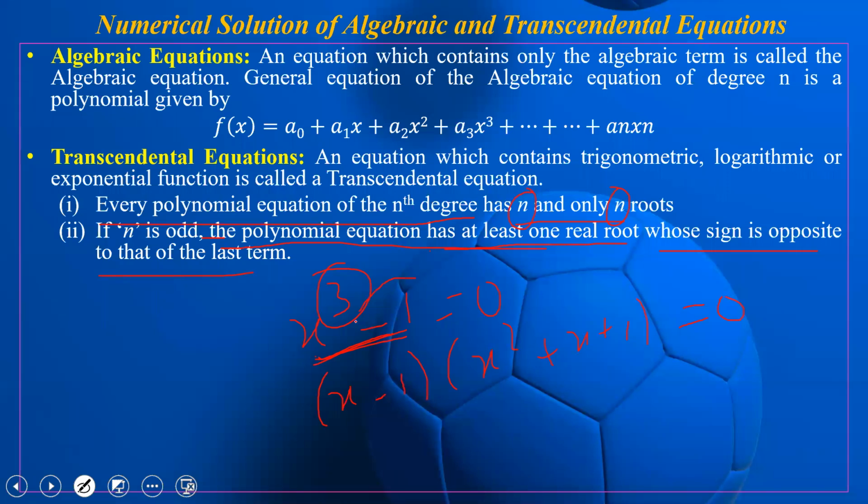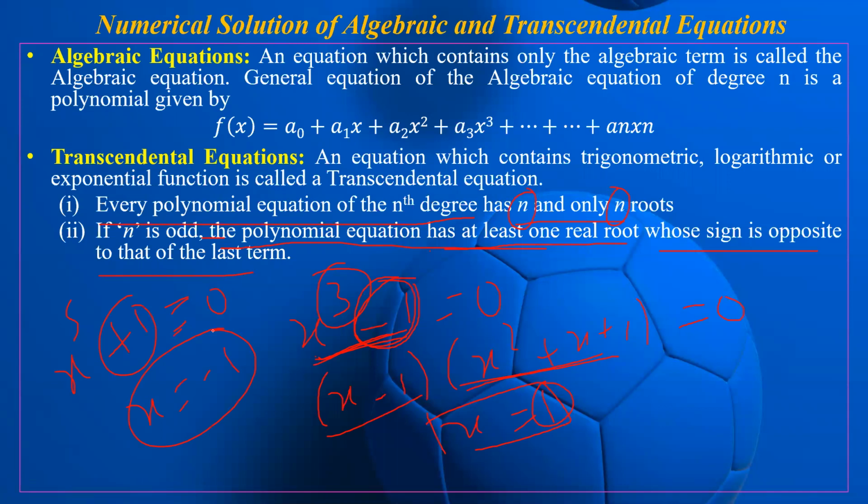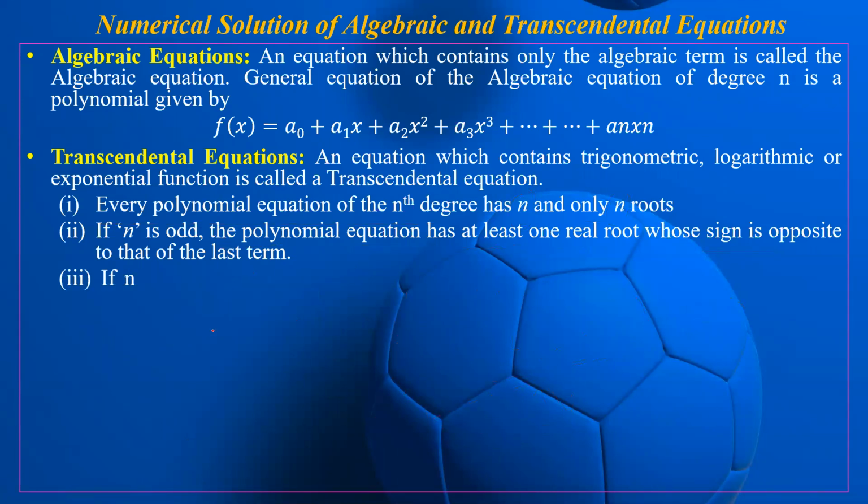So what is the sign of the last term? It is minus. The real root of this equation is x equal to 1, and the remaining two roots are imaginary. So clearly this root is opposite to the sign of the last term. This is also a very important point. Suppose we are given x to the power 5 plus 1 equal to 0. Clearly it has one real root whose sign will be opposite to this plus 1, so x equal to minus 1 will be the real root of this equation. In this manner, we can also make some predictions.